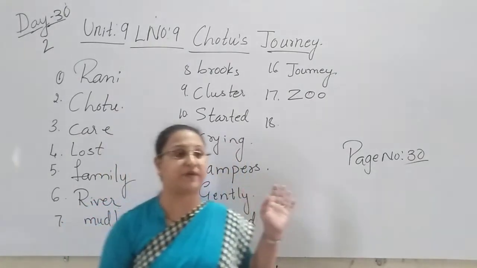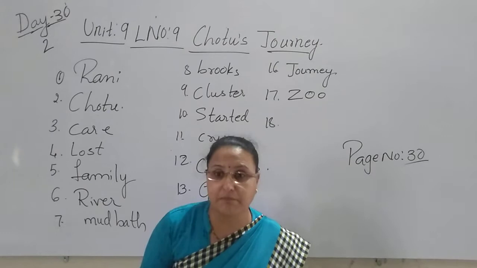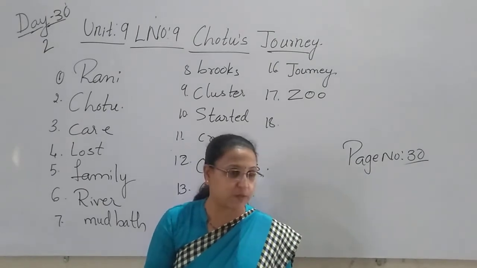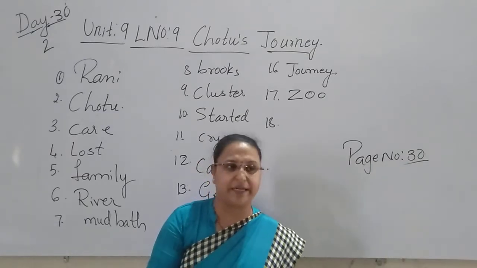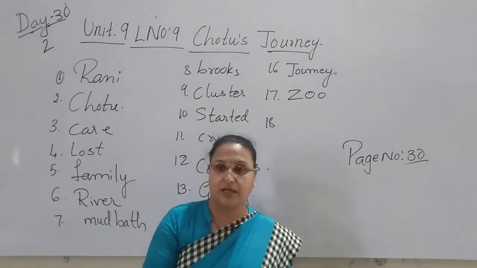All different types of animals are found in Mysore Zoo. Once you go to Mysore, you visit the zoo, children. There you can find all different types of animals.